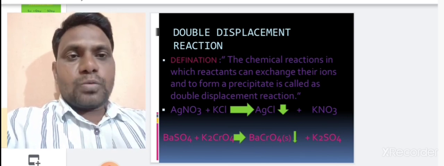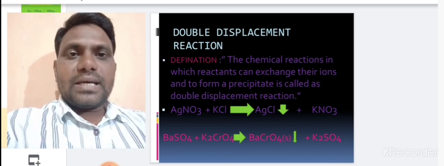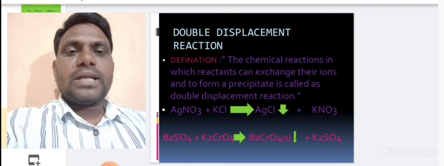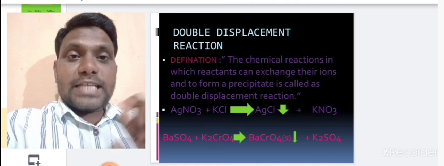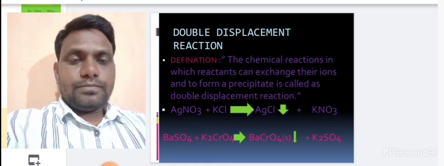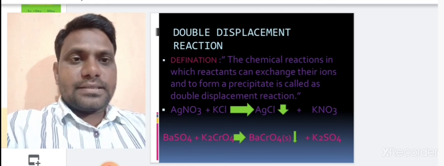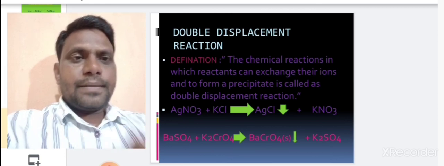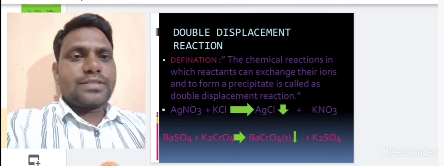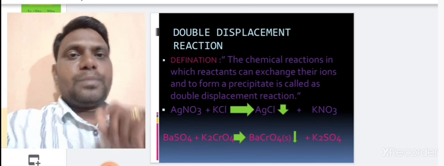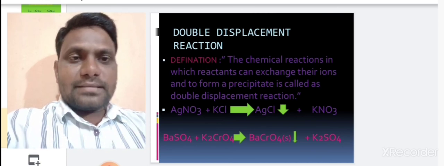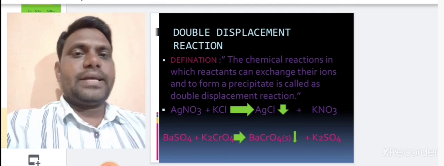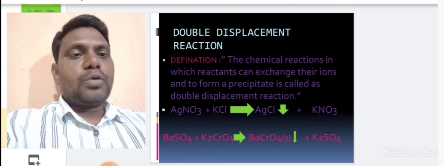When the potassium chromate is added to the solution of barium sulfate, the chemical reaction takes place between potassium chromate and barium sulfate. Then exchange of ions takes place between the reactants. The exchange of ions takes place between barium and chromate, and that's why there is formation of yellow PPT of barium chromate. Barium chromate is the PPT. Exchange of ions also takes place between potassium and sulfate, and that's why there is formation of potassium sulfate.